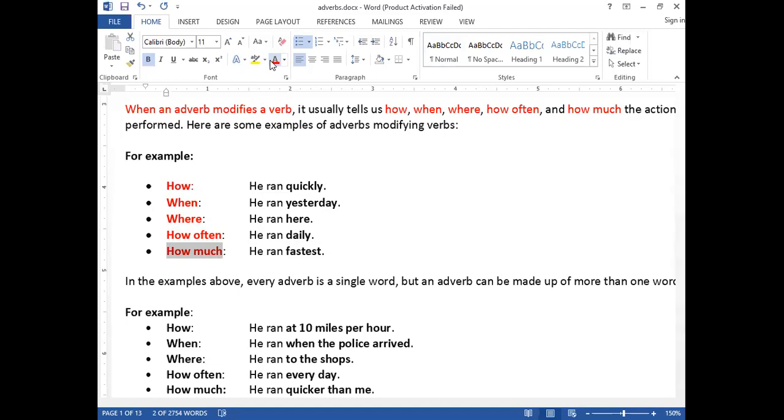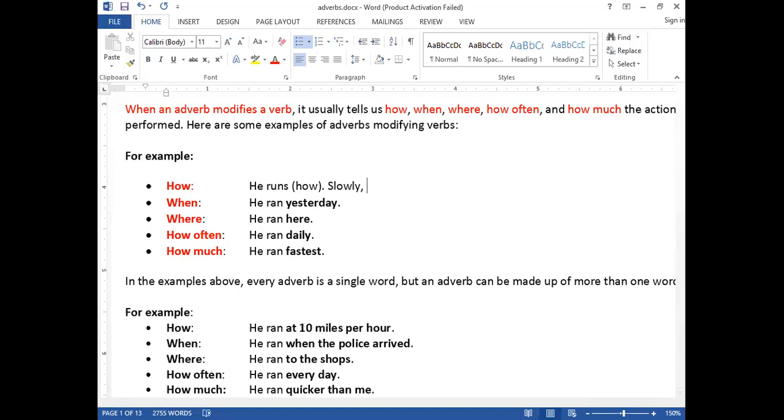Now, look here. If I say, he runs, the question arises here, how does he run? To give an answer for how, what can I use here? He runs quickly, he runs fast, he runs slowly. I can use here, he runs slowly. Slowly is what in this case? Adverb. Why? Because it gives answer for how.